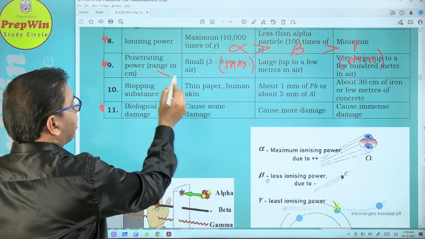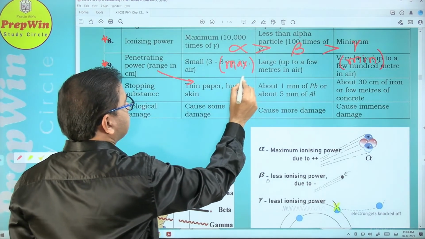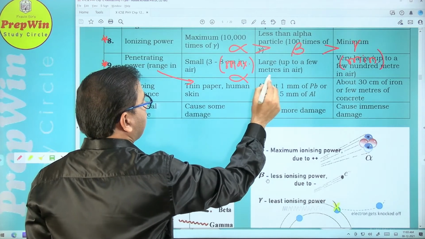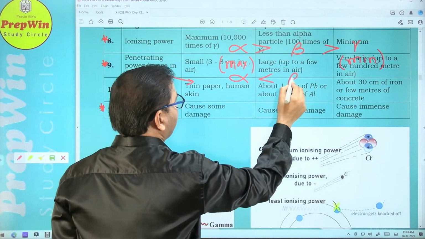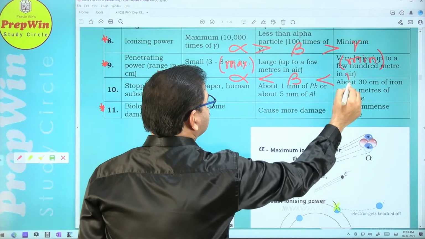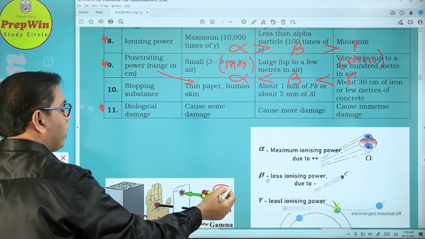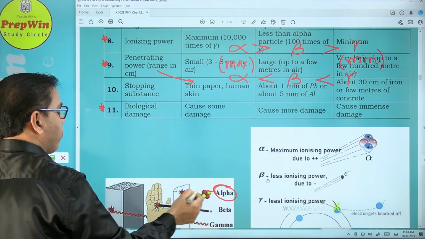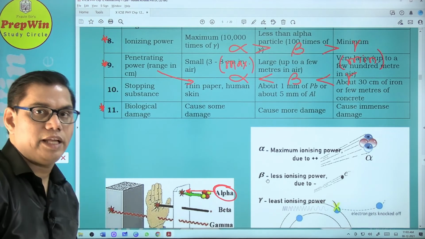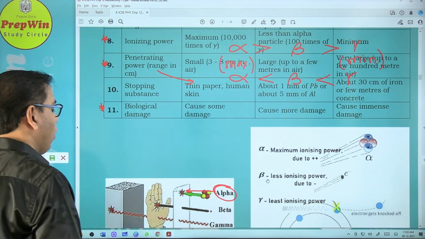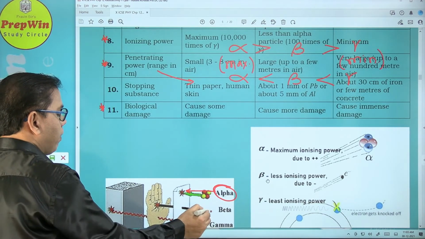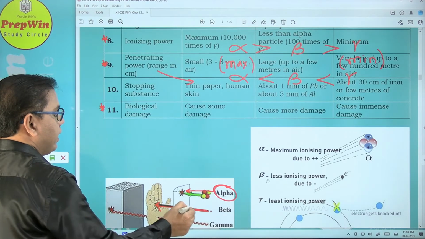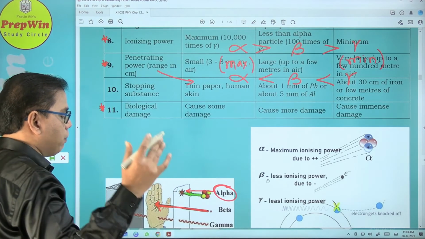Now coming to penetrating power, it is exactly opposite. Alpha particle has a minimum penetrating power and gamma particle has a maximum penetrating power. You can look at this diagram. Alpha particle can be stopped even by a thin page or a paper or a cardboard. Beta particle passes through this, but it is stopped by a thicker object like the palm of your hand.